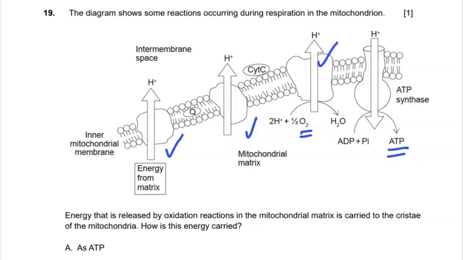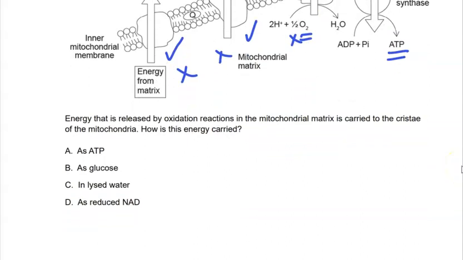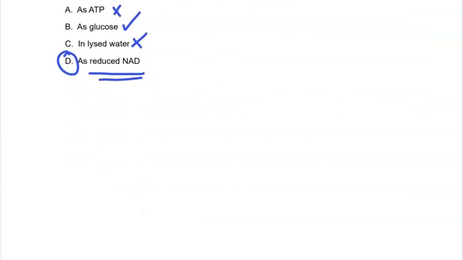Energy that is released by oxidation reactions in the mitochondrial matrix is carried to the cristae on the mitochondria. How is this energy carried? So we're looking for how energy is carried to bring about this proton pumping, and we'll take a look at the options for the best fit. Well, ATP is not the case. That's actually the purpose, is to synthesize it. Glucose was all the way back in glycolysis. Lysed water is not part of this process. And the reduced NAD, this is a great answer. This will do. And so we have our answer D.